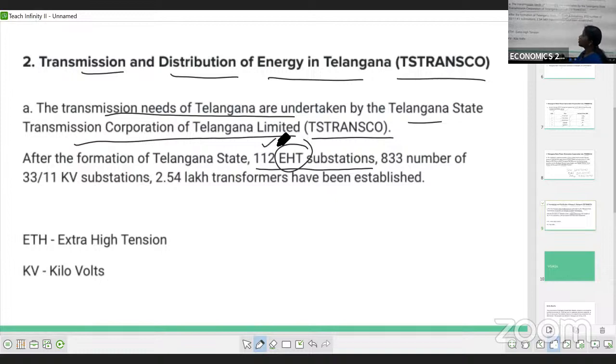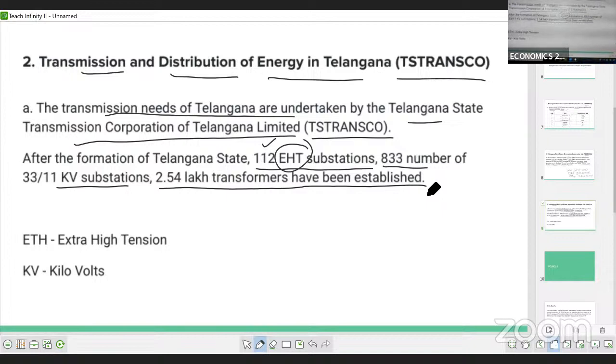How many are they? 112, and 833 33 by 11 kV substations. kV means kilowatts substations, and nearly 2.54 lakh transformers have been established. So after the formation of Telangana, 2.54 lakh transformers have been established by the TS Transco.